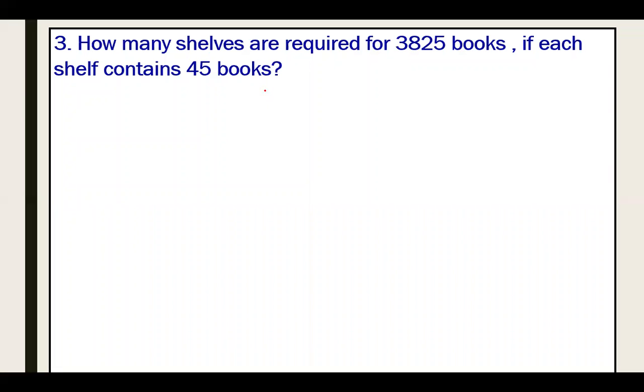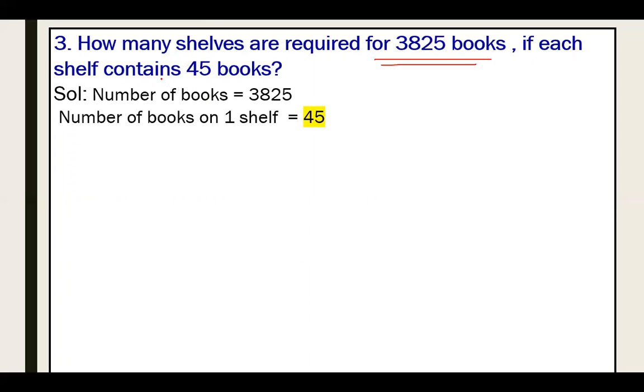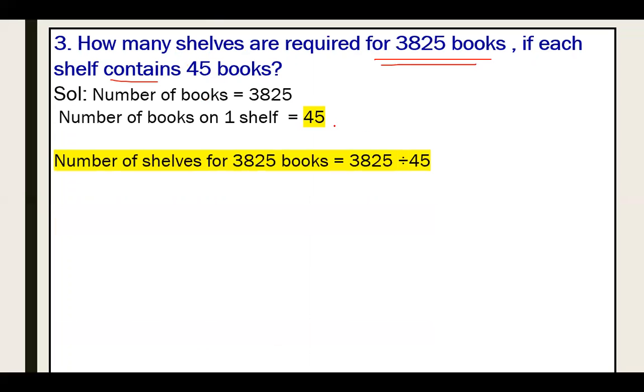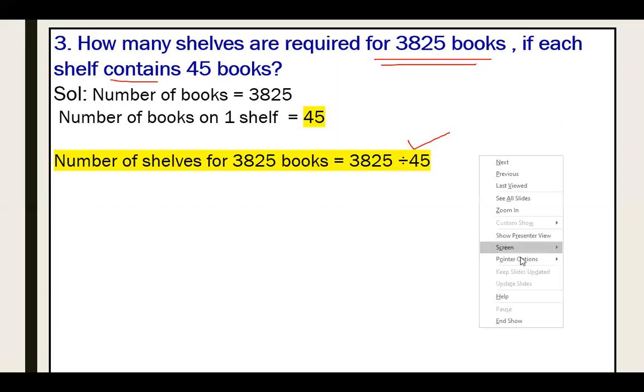So let us solve this problem. For it, we have to write the statement. So here we are finding the number of shelves. The number of books, how many books are you having? You are having 3825 books. The number of books on one shelf, how many books do you have on one shelf? It is 45. Now we have to find the number of shelves for 3825 books. For it, we have to divide, right? So we will divide 3825 by 45. So let's divide over here.